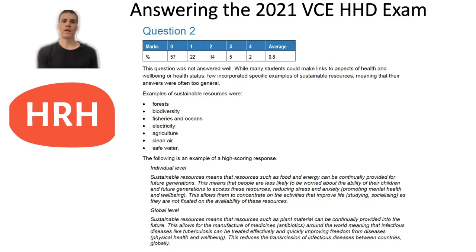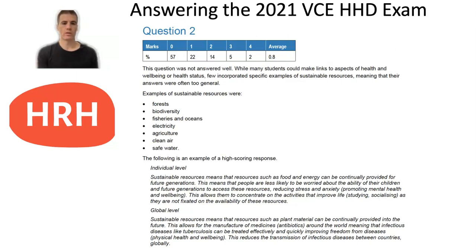And it says there, while many students could make links to aspects of health and well-being or health status, few incorporated specific examples of sustainable resources, meaning their answers were too general. And they've given you some examples of sustainable resources there, and an example of a high scoring response.